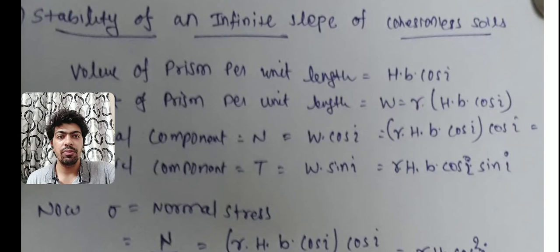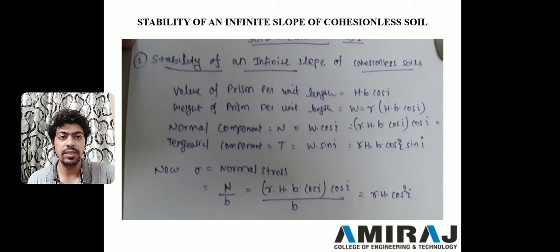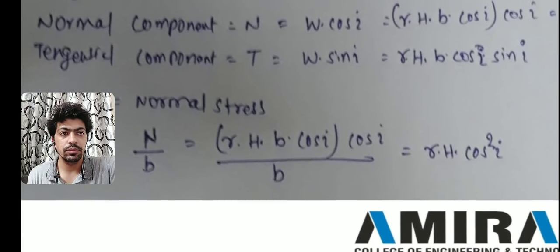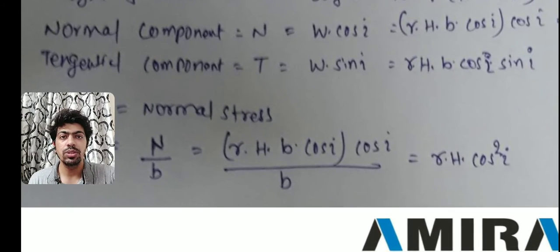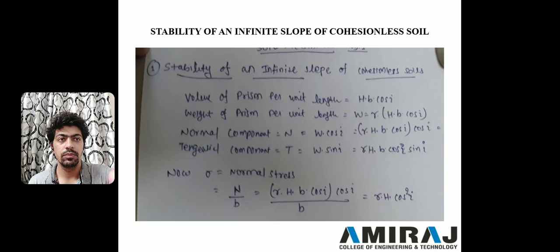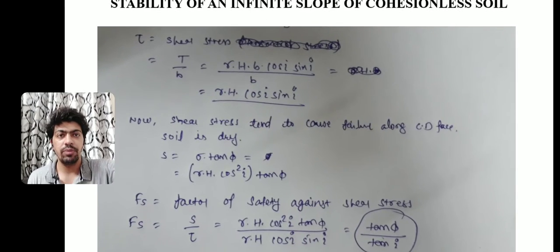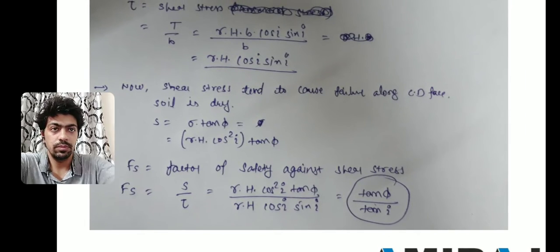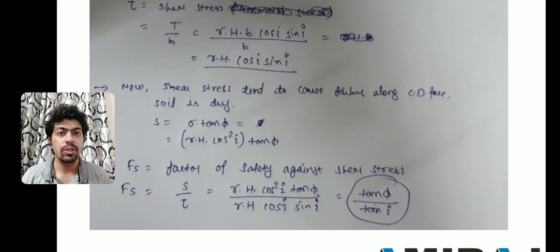Based on this we can find two stresses. One is normal stress and second one is shear stress. Now normal stress would be N by B. So we have value of normal component, that is gamma into H into B into cos I into cos I upon B. So the value will become gamma into H into cos square I. Same to same, we can find shear stress as T by B. Now what is T?